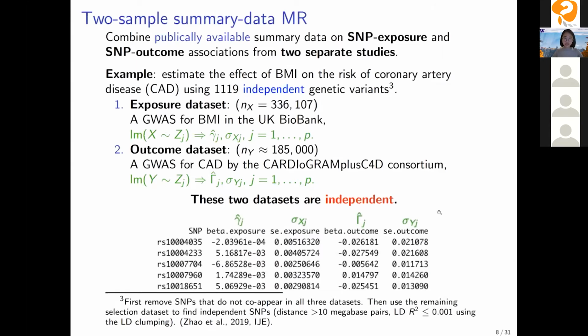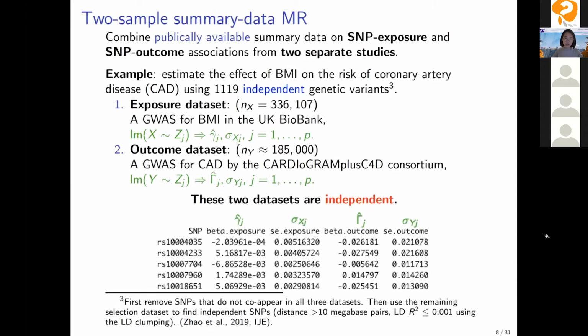To see what the data looks like, usually we have a lot of genetic variants, and here I only show 5. And then we record this little gamma J hat for each SNP and its standard error, and the capital gamma J hat for each SNP and its standard error.